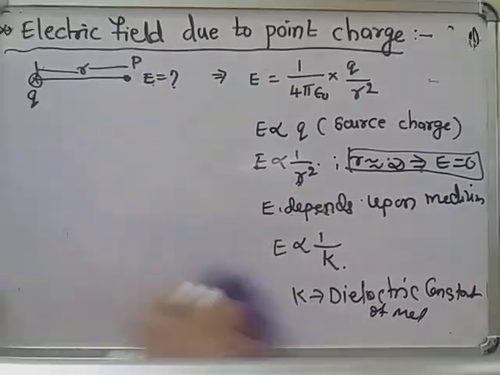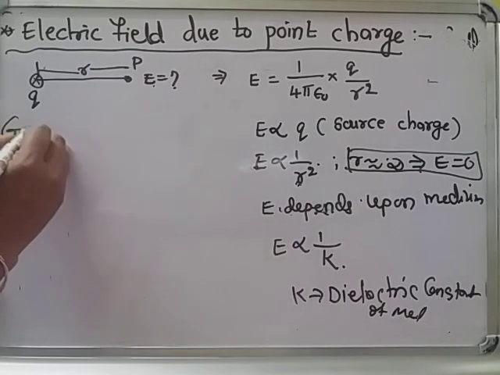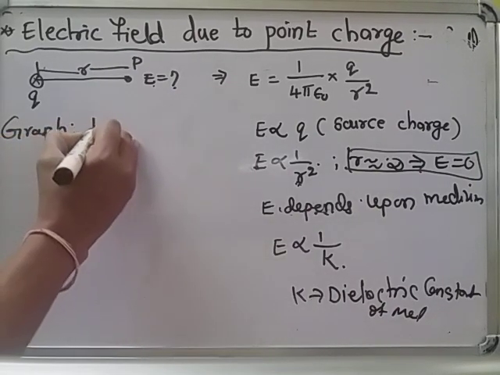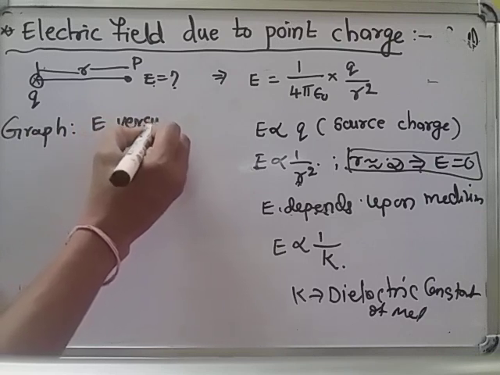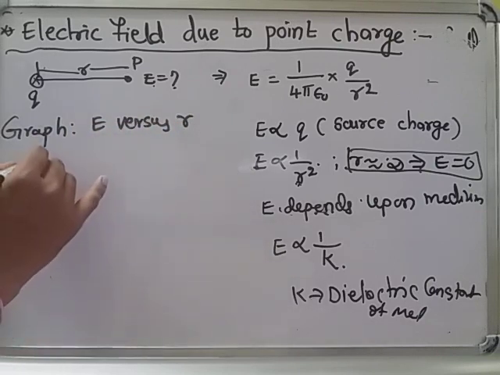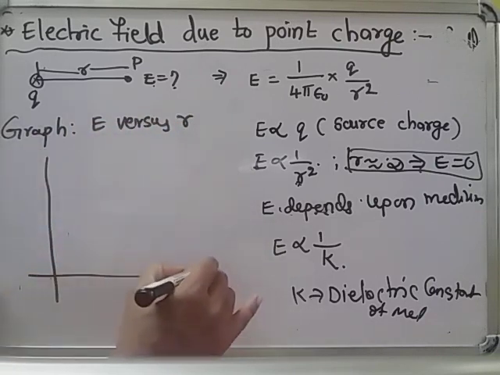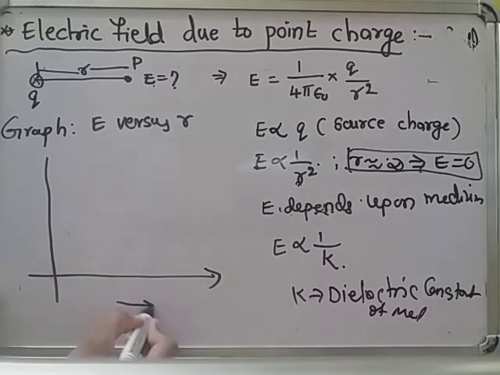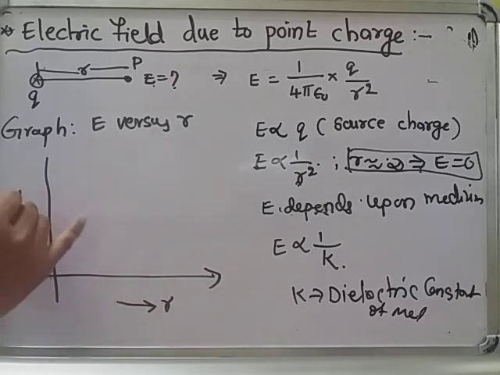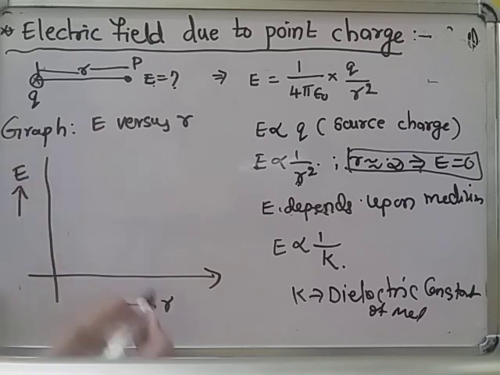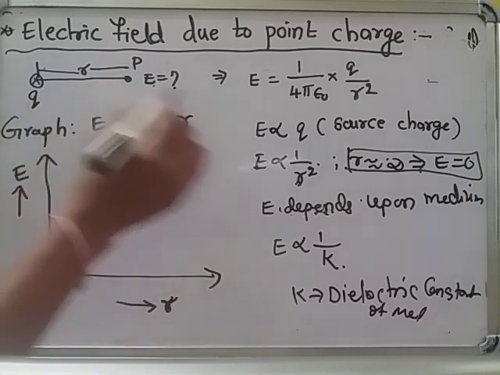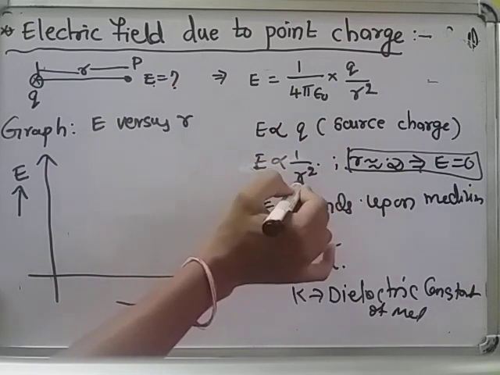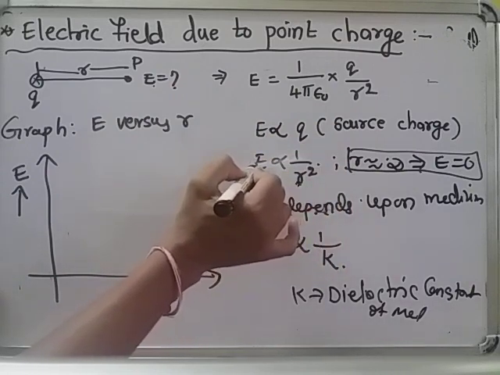For example, if you want to draw the graph between E and R, E versus R graph, how will we get it? We take R on the x-axis and E on the y-axis. When R is less, E is more. When R increases, E decreases.